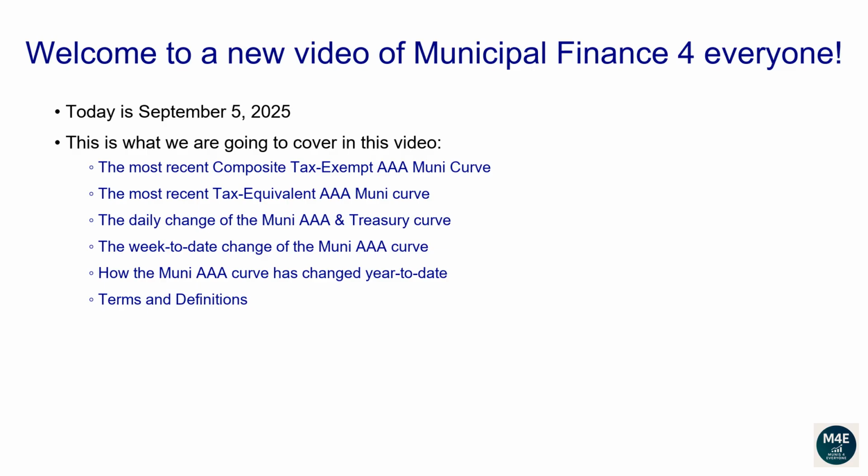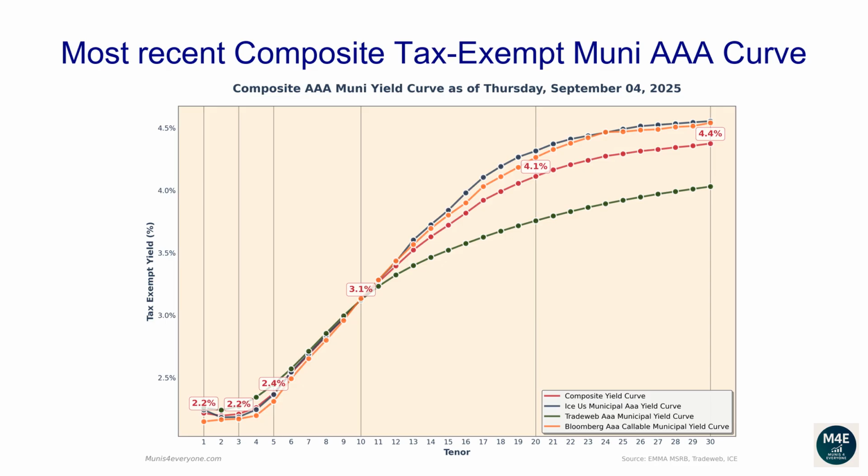Terms and definitions. Let's go over the most recent composite tax-exempt Muni AAA curve. The following composite tax-exempt yield curve is based off the most recent ICE, TradeWeb, Bloomberg yield curves that are available on the MSRB website, plus some proprietary extra adjustments, as of September 4, 2025.